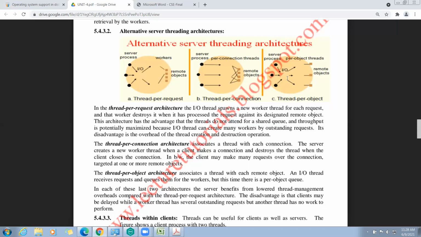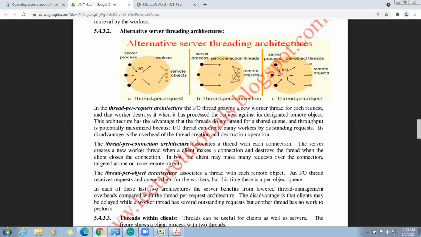That is the difference between the thread per request architecture and the thread per connection architecture. In the previous one, for every request, we need to create one thread. Note down this point, students. In the second, thread per connection architecture, by using a single connection, a client can make many requests to the server process.